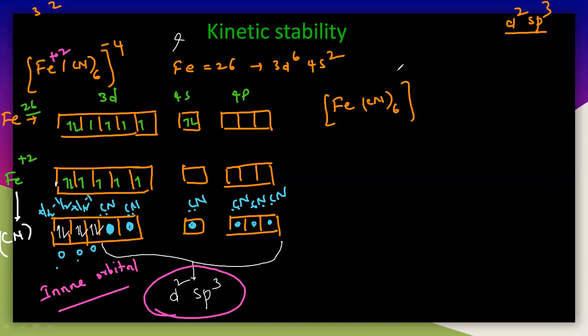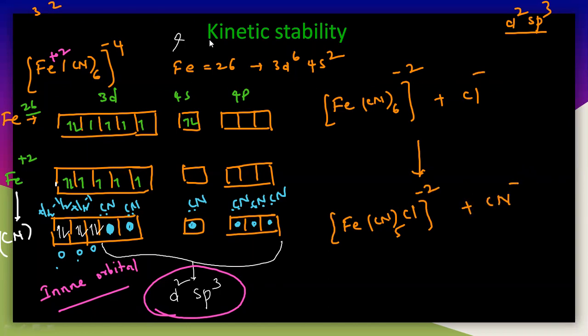[Fe(CN)6]4-. I am reacting it with chlorine, whatever I react with. What happens? I need the product like this: [Fe(CN)5Cl]4- plus cyanide minus. So you will get the final product like this. This is a reaction, and this is a substitution reaction. Now see, you have to understand whether it is reactive or not.